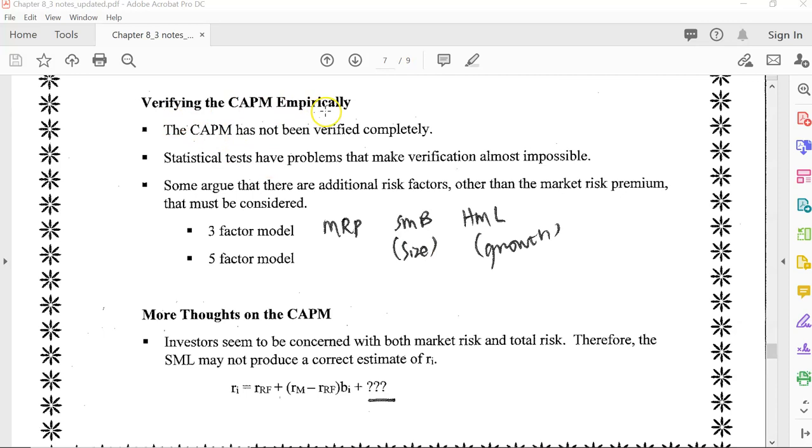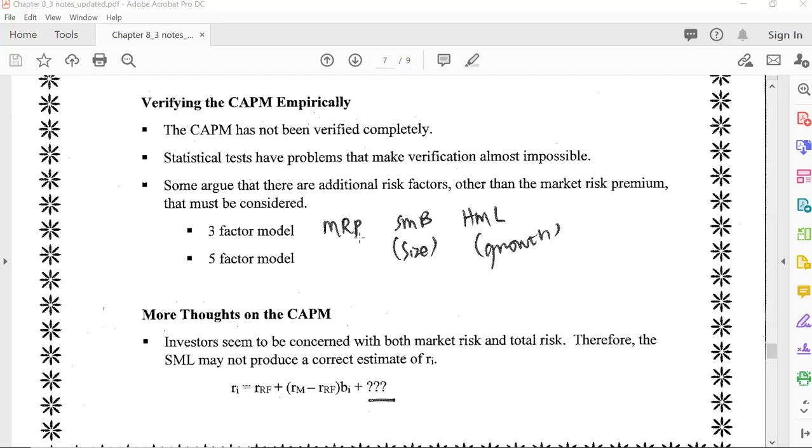Verifying CAPM empirically. The model we've discussed to measure stock return has not been verified completely. Statistical tests have problems that make verification almost impossible. Some argue that there are additional risk factors other than the market risk premium that must be considered. Here we have only one factor, the market risk premium, considered in our model, but there are also 3-factor and 5-factor models, including other risk factors, other risk premiums.